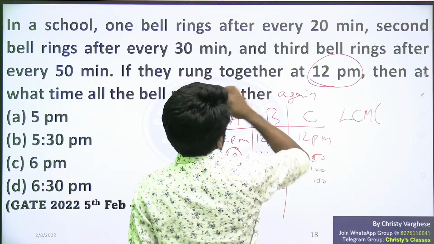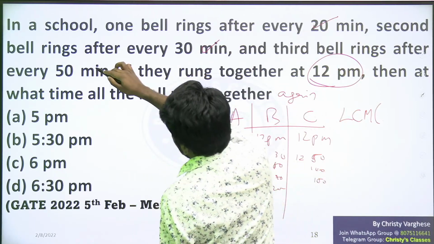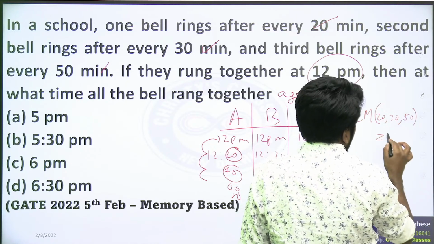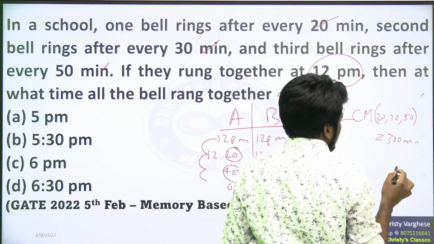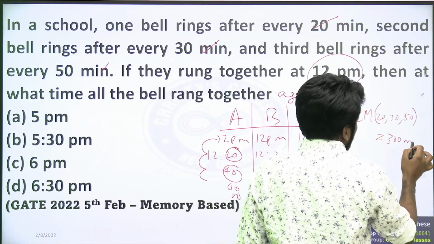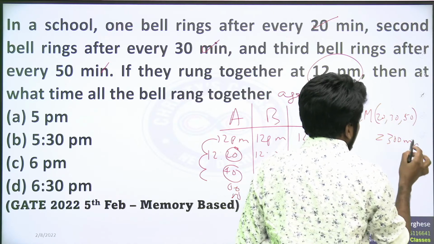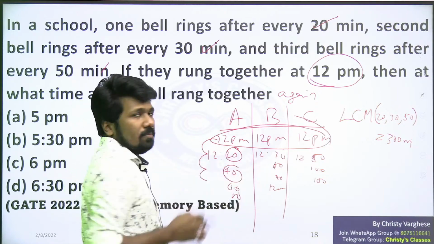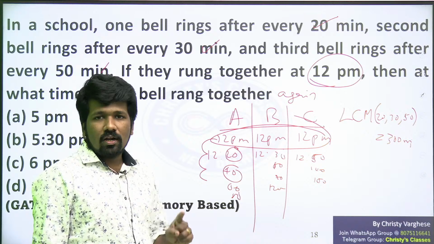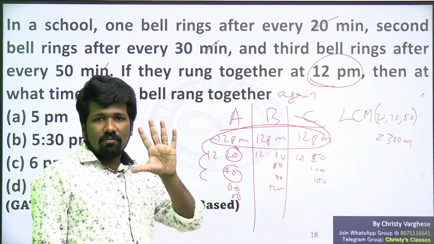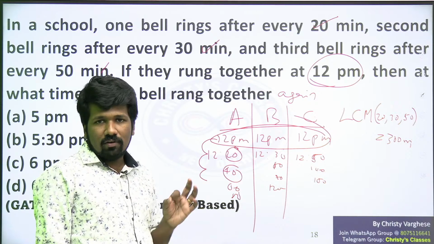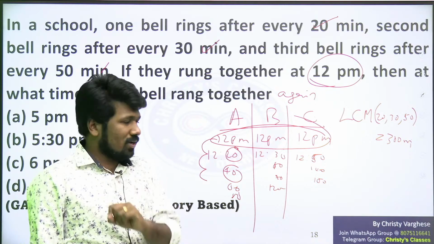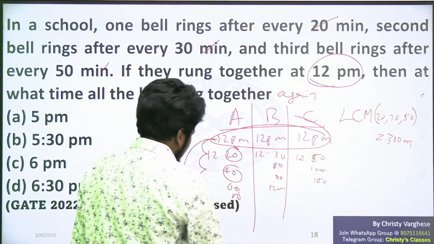Least common multiple of 20, 30 and 50. What is the least common multiple of 20, 30 and 50? It will be 300. That means after 300 minutes they will ring together again, after 300 minutes from 12 p.m. 1 hour is 60 minutes, so 300 minutes is 5 hours. Or you do 300 by 60. 1 hour is 60 minutes, so 1 minute is 1 by 60 hours. So 300 minutes is 300 into 1 by 60 hours, that is 5 hours later this will happen again.